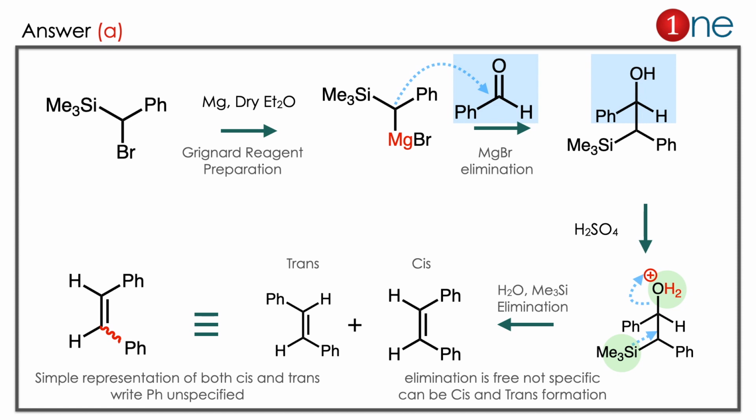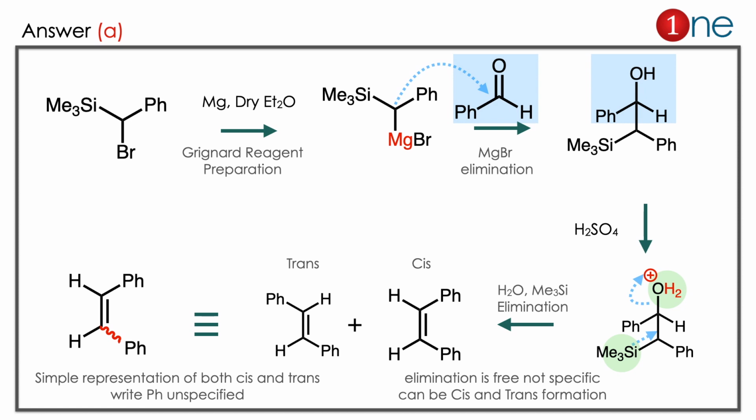The next step you are using the acid. Acid mostly converts the OH, which is a weak leaving group, into a better leaving group. Actually the real question is how the OH will be removed. Whether OH is removed from cis position or trans position, nothing matters. OH is a good leaving group, it leaves by itself. It doesn't need any anti-periplanar requirement. So the product can be cis or trans. There is no specificity there. So it can be cis or trans. So the answer is clearly A.